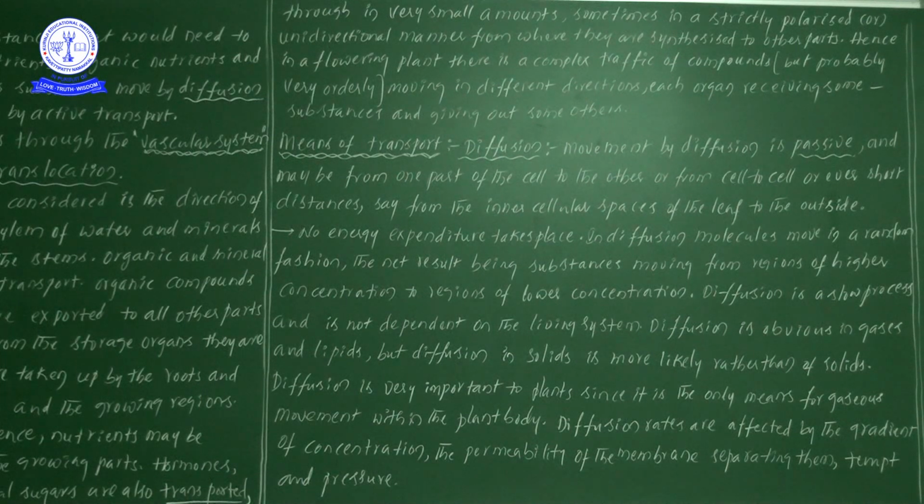So what is the point here we are understanding? Suppose any kind of chemical would like to move over small distances, from cell to cell, or from one intercellular space to another, or from the leaf to outside. Every such process definitely follows the diffusion process.